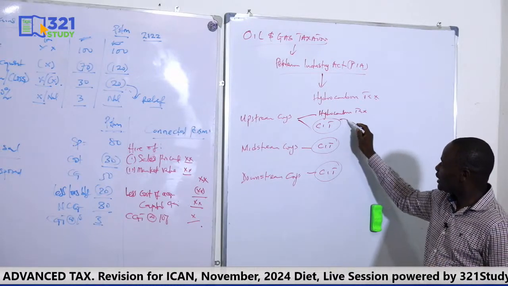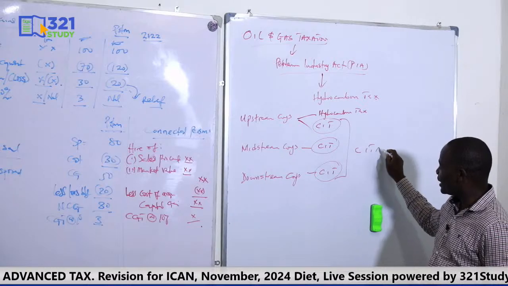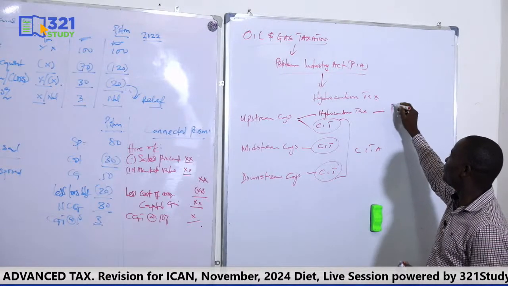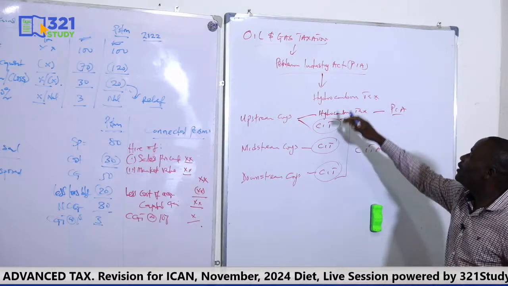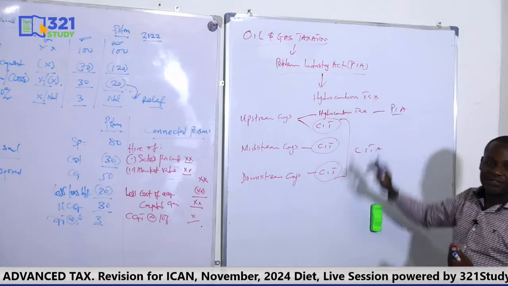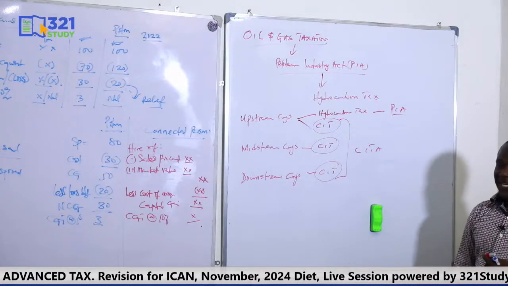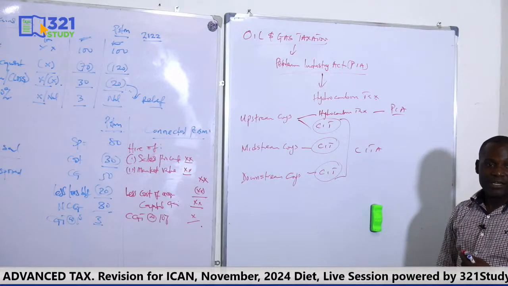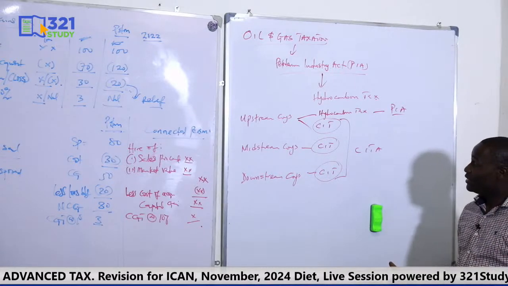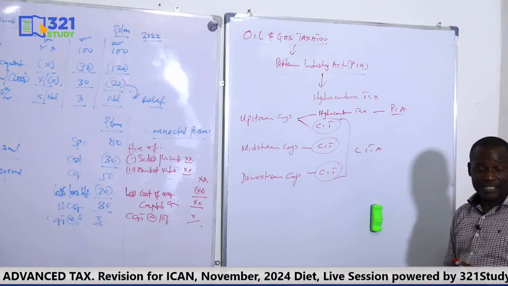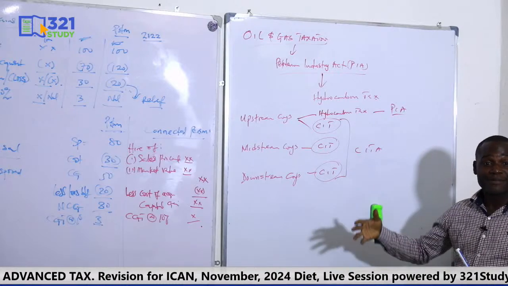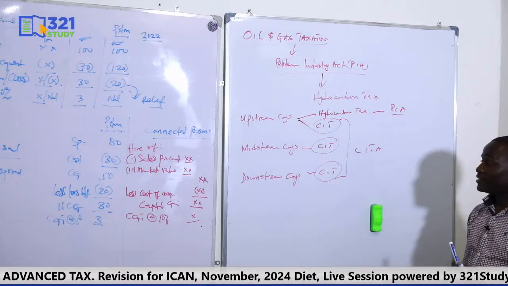So this CIT is covered by the Company Income Tax Act, while the hydrocarbon tax is what is covered by the Petroleum Industry Act. So that's why I say the Petroleum Industry Act is all about hydrocarbon tax, while the CIT aspect will be gotten from the Company Income Tax Act. Are we together? So the new thing here is hydrocarbon tax. How do you compute hydrocarbon tax? Because it's believed that you already know how to compute company income tax by virtue of what? Company Income Tax Act.